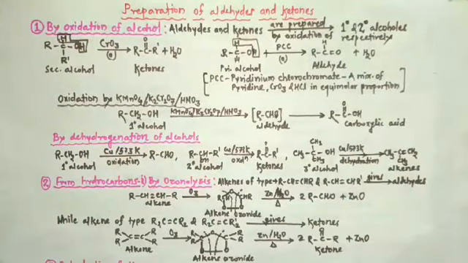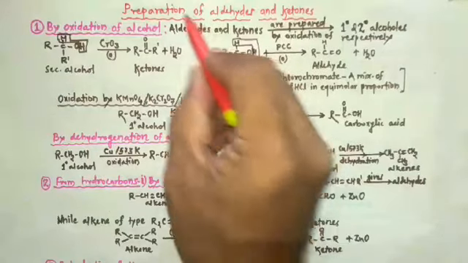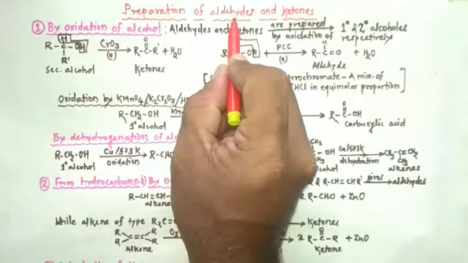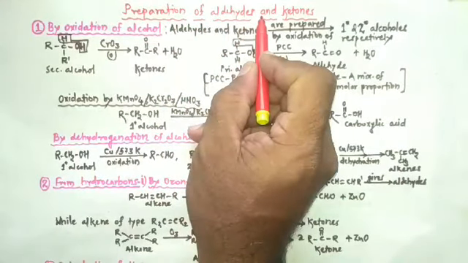In last lecture, we studied about the nomenclature of aldehydes, ketones and carboxylic acid in detail. So we completed the nomenclature system in case of aldehydes, ketones and carboxylic acid. So today, we are going to study in detail about preparation of aldehydes and ketones.